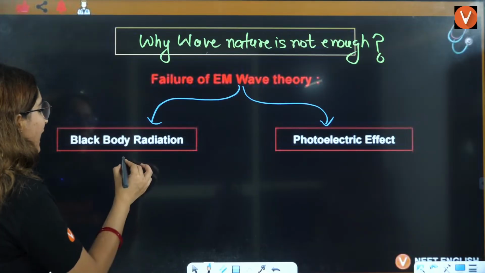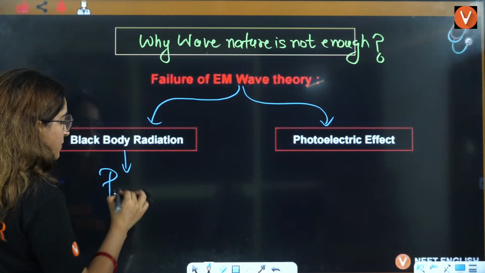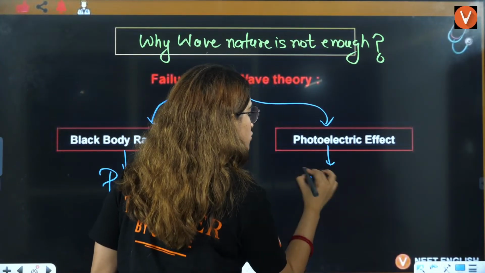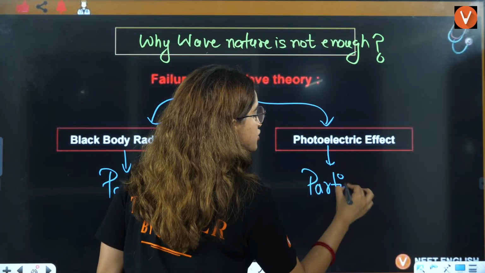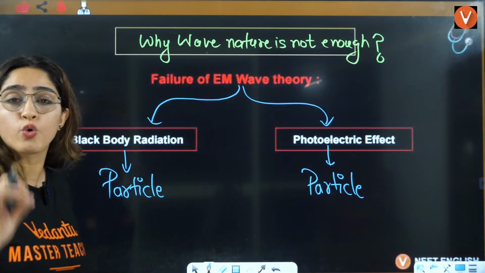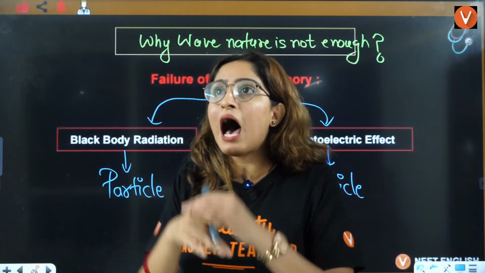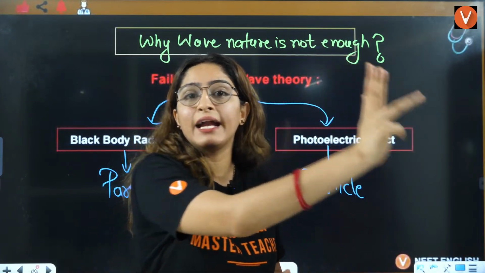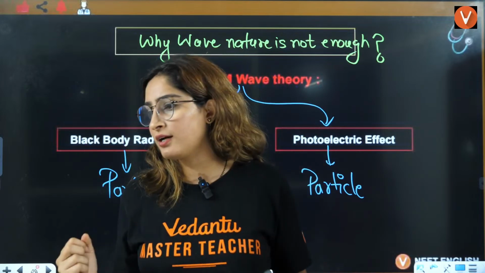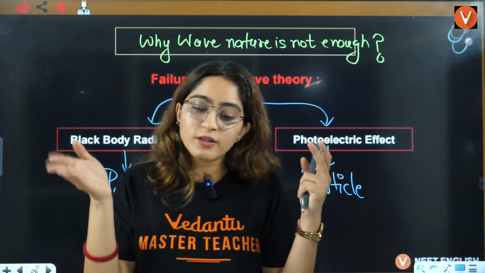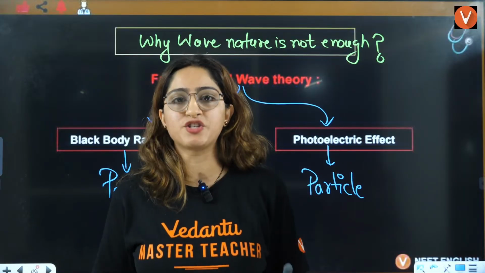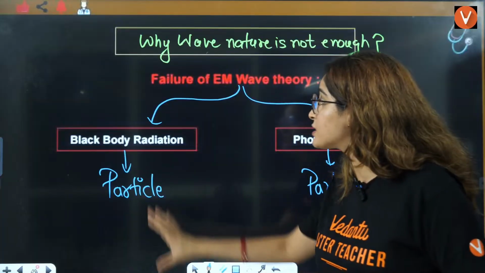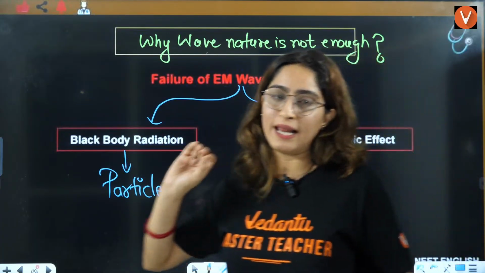Because black body radiation is also symbolizing that it is a particle nature, and the photoelectric effect is also symbolizing that it is a particle nature. And that is our today's topic, to understand how from wave nature we are moving towards particle nature, then dual nature. What was the need of it? Who saw this dream that no, this is not a wave nature, this is a particle nature? So there must be some phenomena behind it, right? So those phenomena are black body radiation and the photoelectric effect.